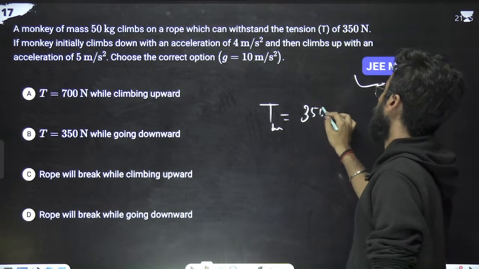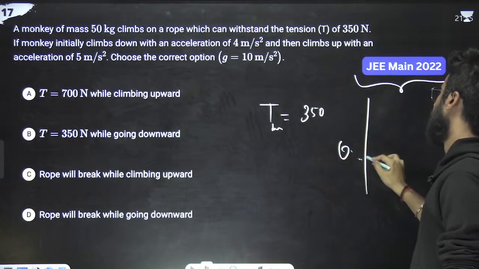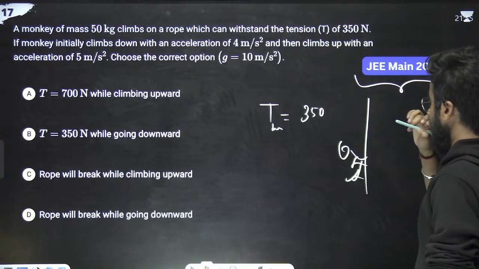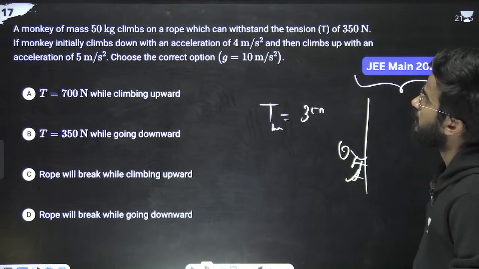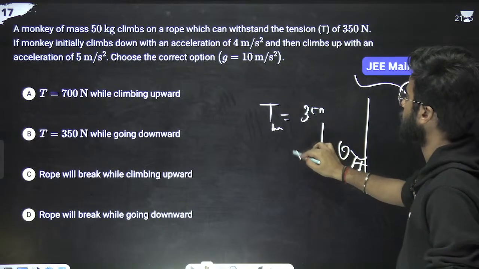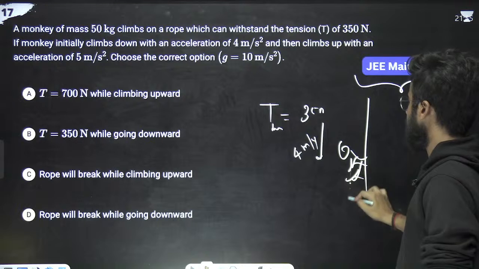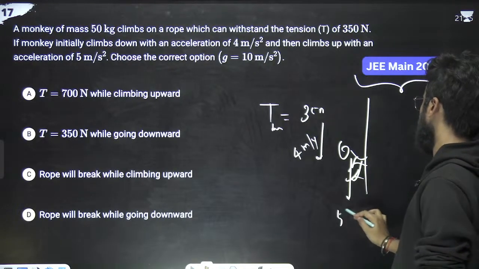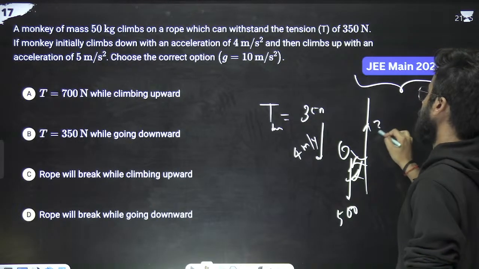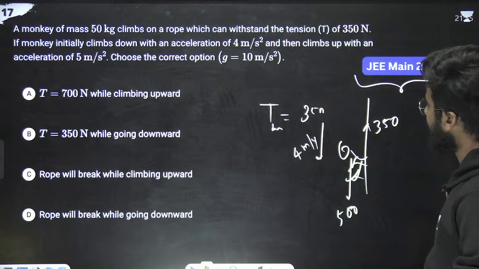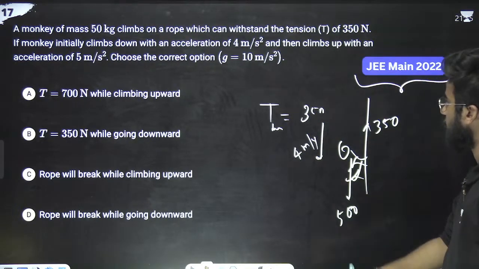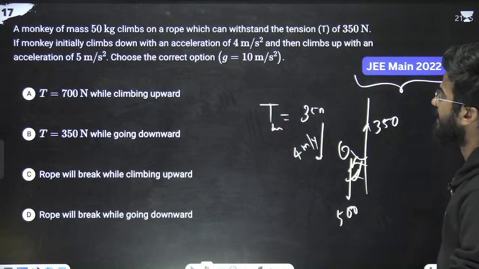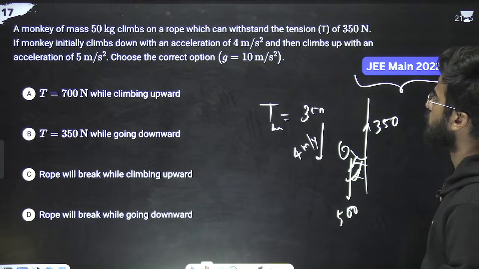350 Newton. Okay, suppose this is the rope and this is the monkey. Since this is going upward, it is going downward. First of all, monkey climbs down means acceleration 4 meters per second square. It is mg, mass is what? 50 kg, means mg is what? 500, and tension is what? 350. So we can write, since it is going downward, we have to choose the correct option.